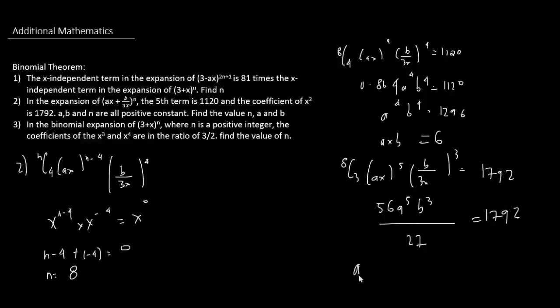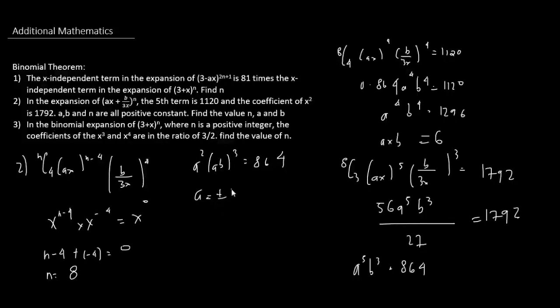So we have a to the power of 5 b cubed is equal to 864. Alright, let's see what we can do from here. So we have a to the power of 5 times b cubed equals 864. So if we have a squared and ab cubed is equal to 864, and notice that ab is equal to 6, so 6 cubed times a squared is equal to 864. Therefore, we can find a. So 864 divided by 216 is 4, and the square root of that is 2.